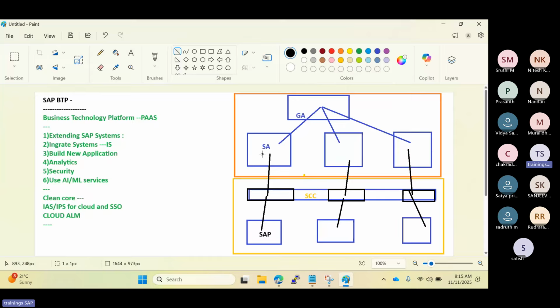We have the development SAP, quality SAP, production SAP, right? So we have the sub accounts, and SAP systems are here. So here we will start with the global account as the first place, right? The core components are security, connectivity, integration, development, analytics, and operations, which we must know as a basis consultant or technical consultant.